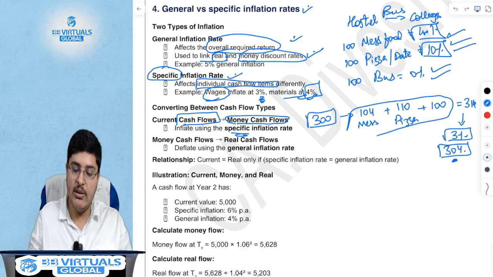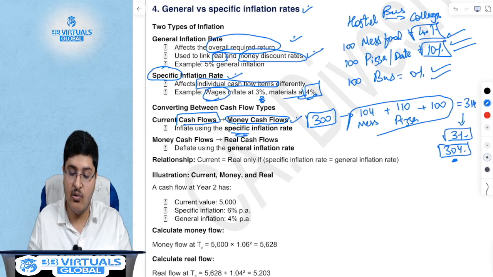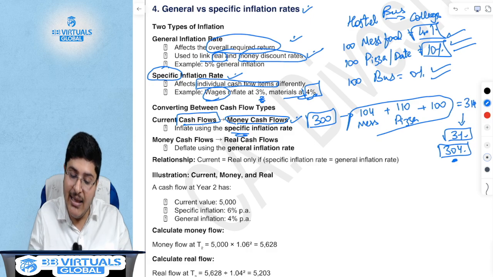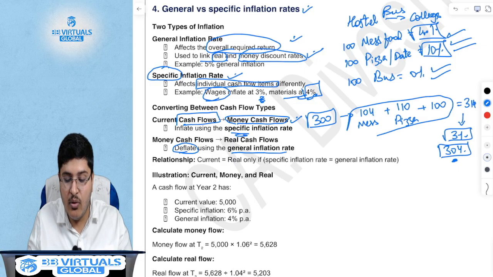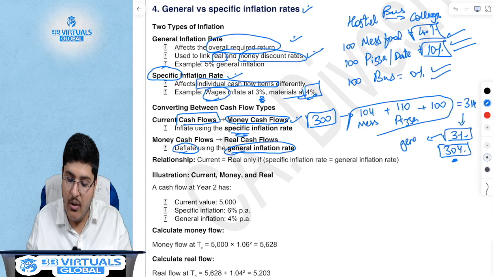Coming back, actually I will keep this example. Your first step is to increase the current cash flows to money cash flows using the specific inflation rate, and then you deflate. What did I do? I deflated the 314 by 3% using the general inflation rate. This is nothing but the general inflation rate.